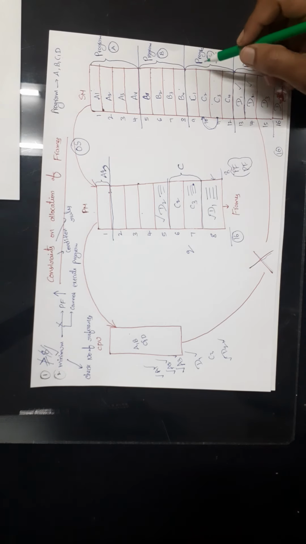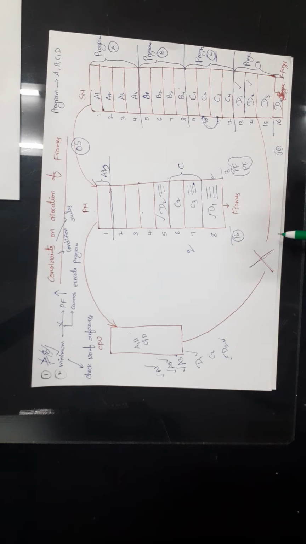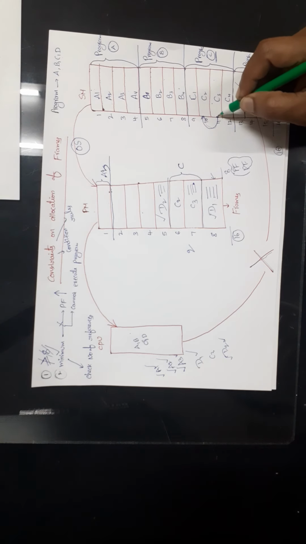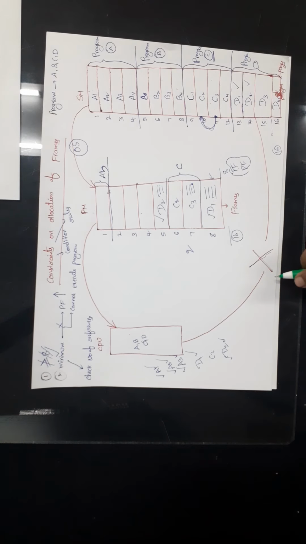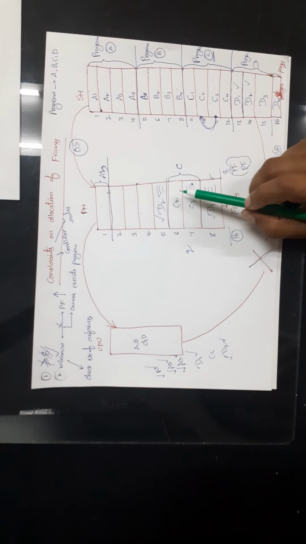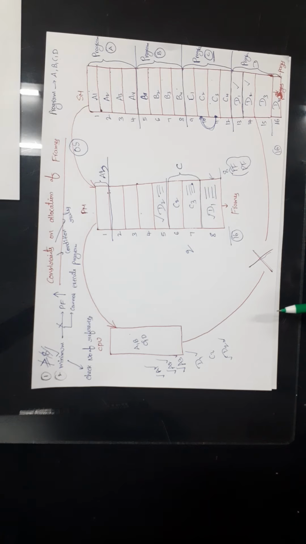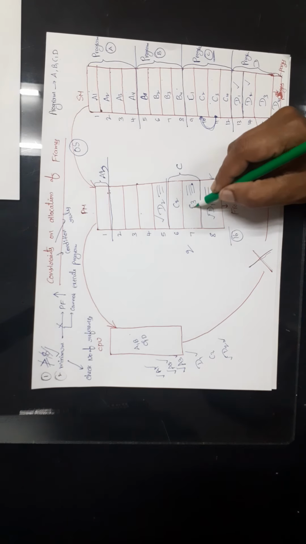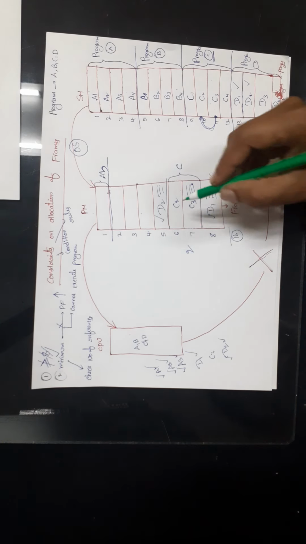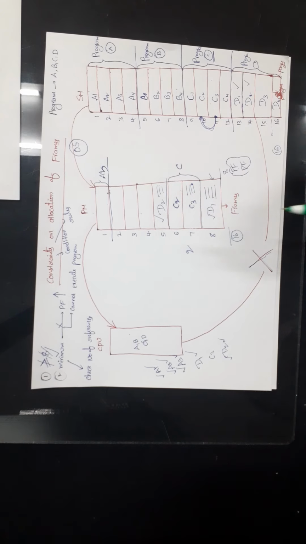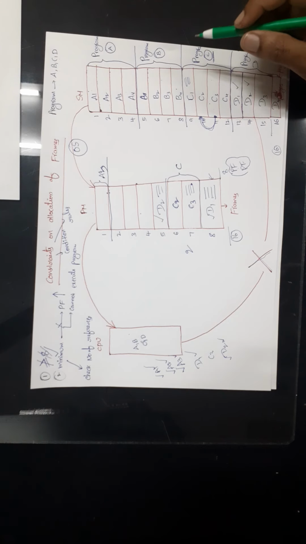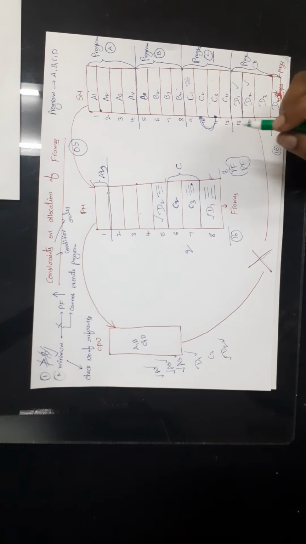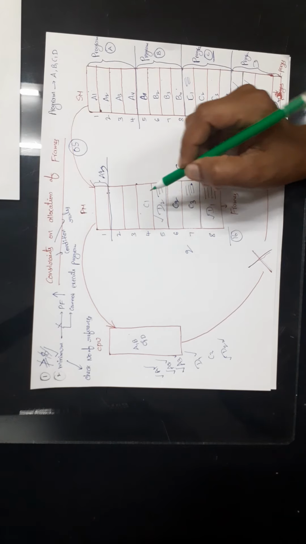But in order to execute C program instructions, if you want to execute C3 instructions, then we need C2 also. In that case, we should allocate a minimum of 2 frames for the process C, because to execute C3 we require data in C2, so we should load C2 also. Let us assume that to execute C1, it does not require any other page data, so we can load and execute C1.